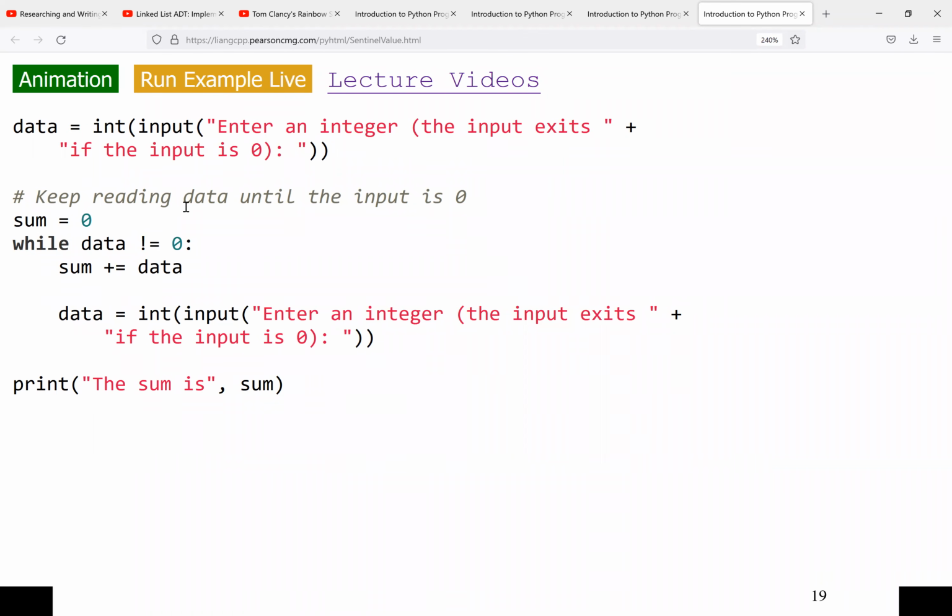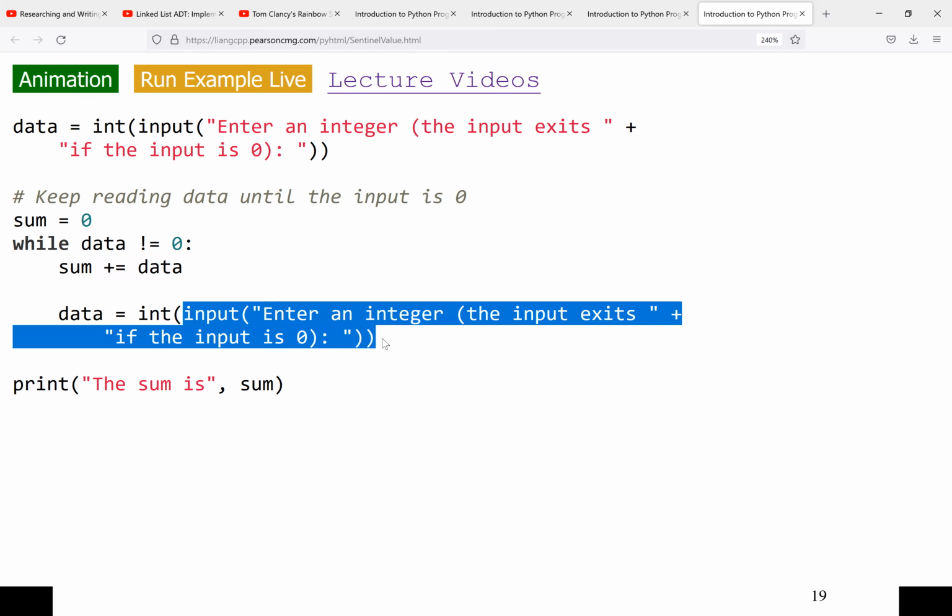So that's what they said, keep reading data until the input is 0. If input is 0, we cannot read any more data, because in this while loop, we are doing summation of the input that we enter, and at the same time, we are going to execute the input function so the user can enter a new input. So if the while loop terminates, the user cannot enter a new input anymore, and it only terminates if the user enters 0, because the condition must be false before the loop will stop. If the condition is true, the loop will keep executing.